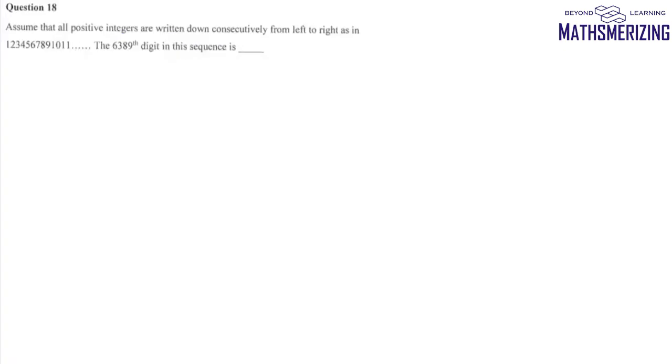Now question number 18 is a very interesting problem, and it says assume all positive integers are written down consecutively from left to right as 1, 2, 3, 4, 7, 8, 9, 10, 11, 12. Then the 6389th digit in the sequence is. So we have to find a particular digit in this sequence. Now we know that initially it will have all the numbers with single digits.